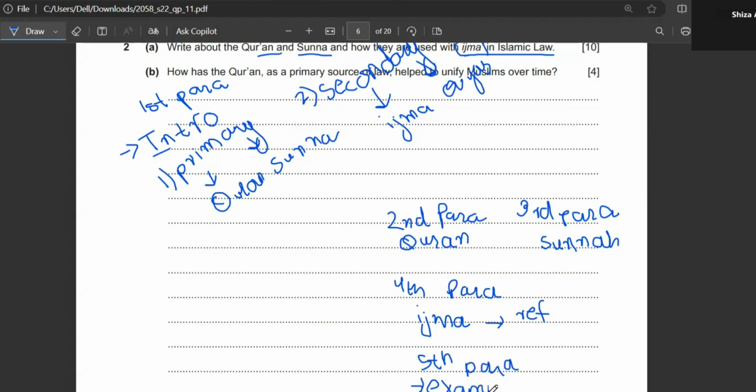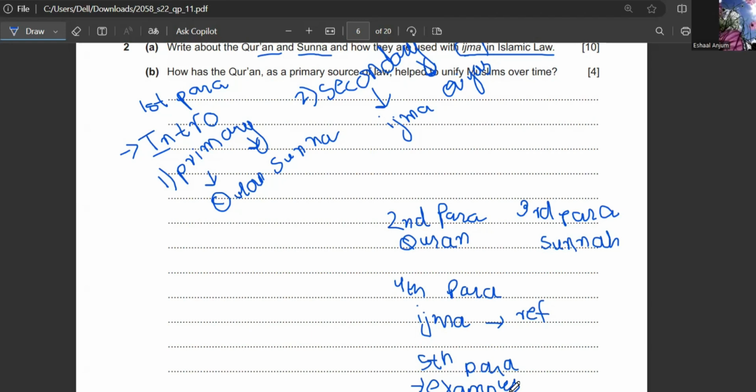Ijma, you're also going to introduce ijma very well. That ijma is when the scholarly people take some mutual decision, and all the Islamic laws do not contradict with one another. This is an important point that you're going to mention, that everything is seamlessly integrated, be it Quran, be it Sunnah, be it ijma. So none of the Islamic laws are going to contradict with the basic teachings, and they are there for us to facilitate in our matters.